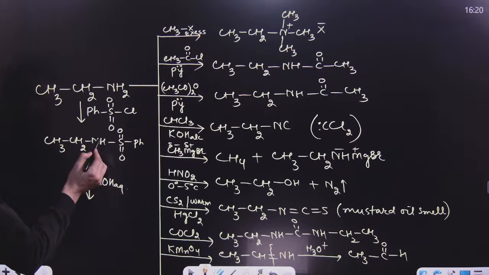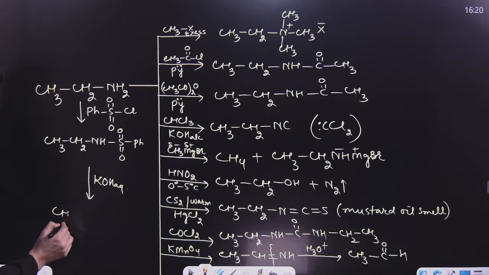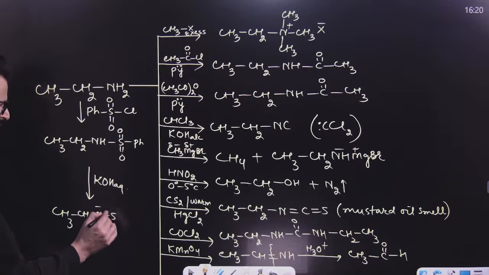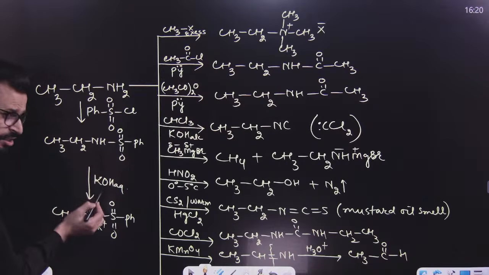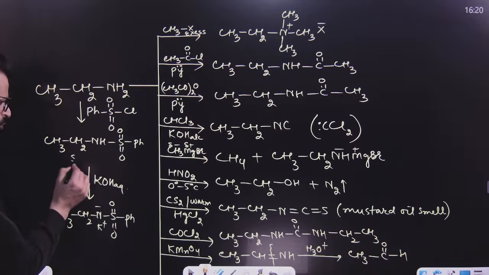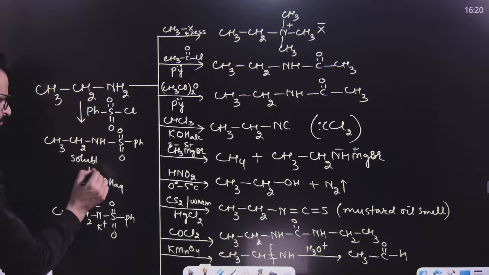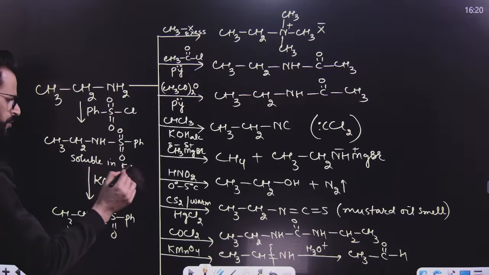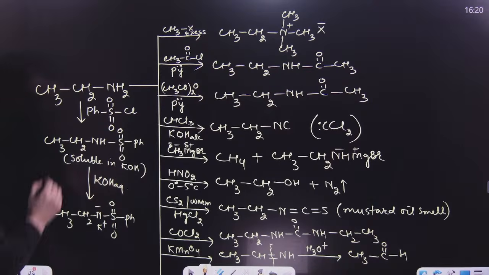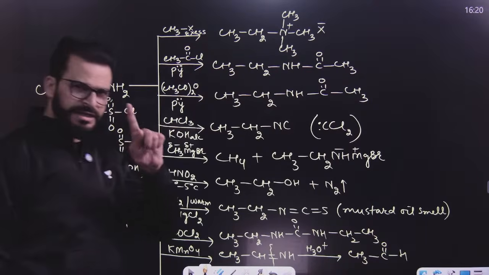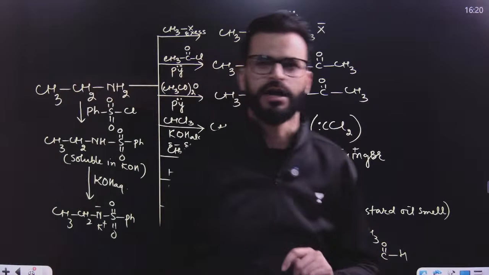This OH will abstract this H and it will result in the formation of CH3CH2N negative, then S double bond O Ph, and this K positive will be attracted towards this N. In a nutshell, this reacts with this and forms this. That means this is soluble in KOH. Soluble in KOH. So whenever you use Hinsberg reagent, you can distinguish primary, secondary and tertiary amines.